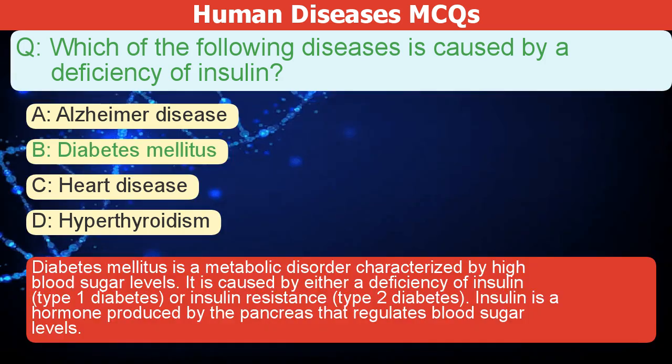Diabetes mellitus is a metabolic disorder characterized by high blood sugar levels. It is caused by either a deficiency of insulin, type 1 diabetes, or insulin resistance, type 2 diabetes. Insulin is a hormone produced by the pancreas that regulates blood sugar levels.